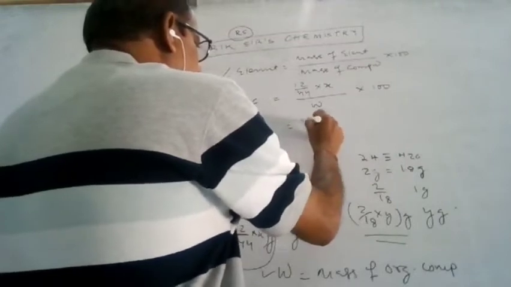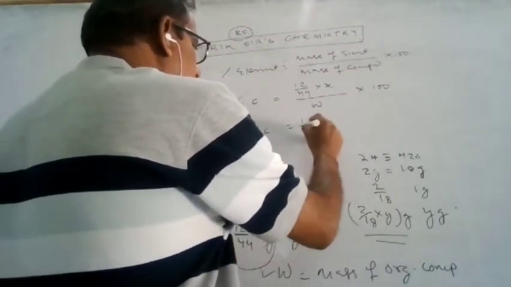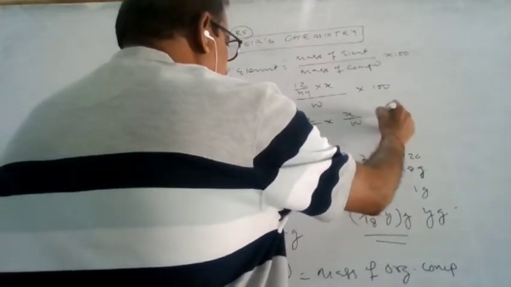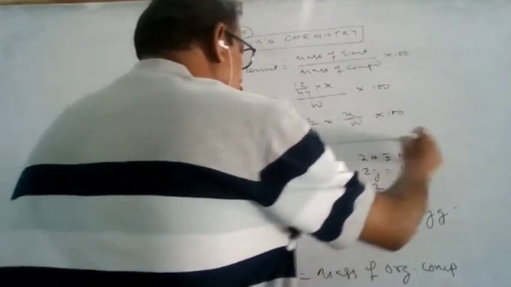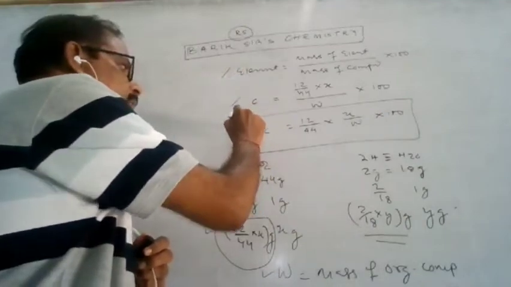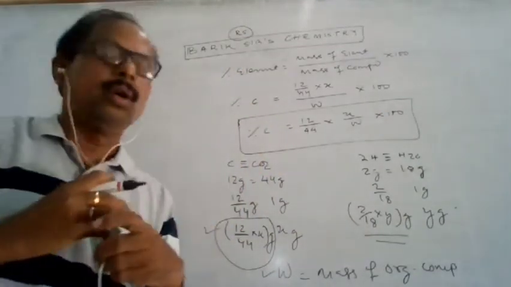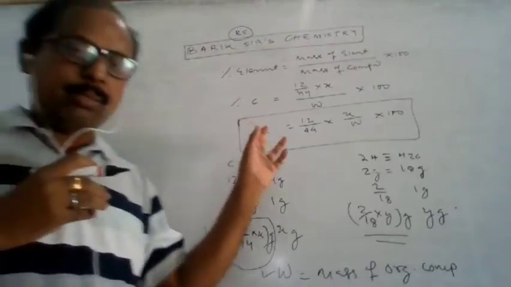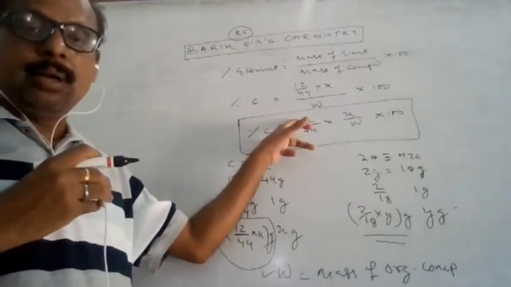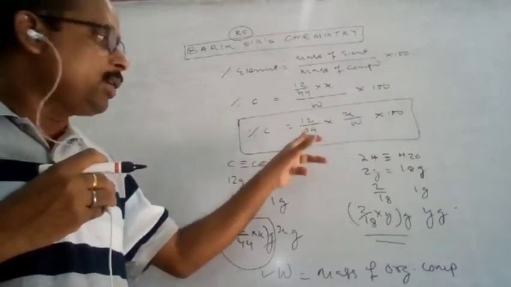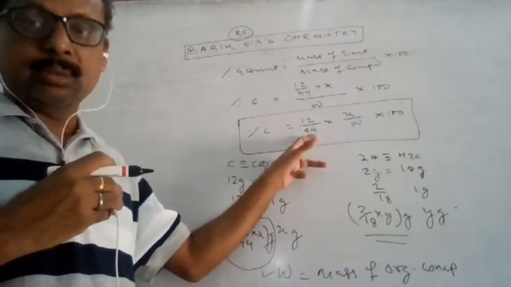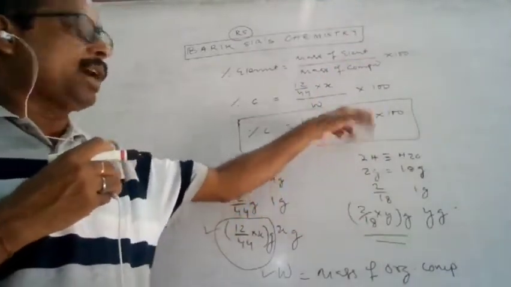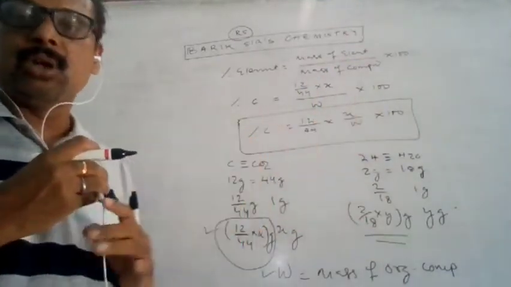So we can write the percentage of carbon is equal to 12 by 44 into x by W into 100. This is the basic formula on the basis of which all the calculations will be made. 12 is the atomic mass of the element, 44 is the molecular mass of the compound formed, x is the mass of the carbon dioxide formed, and W is the mass of the organic compound.